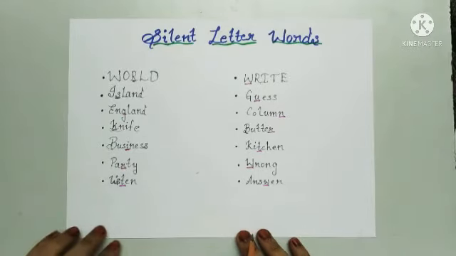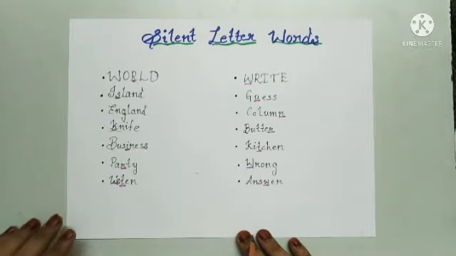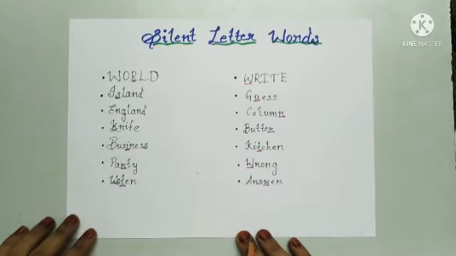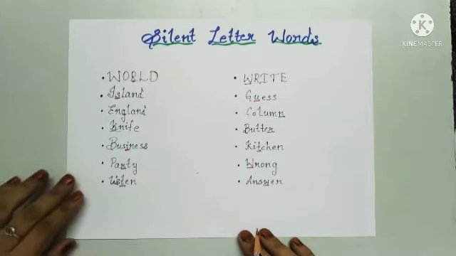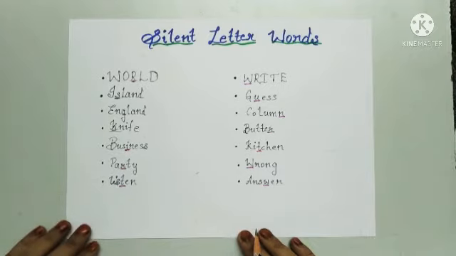Coming to the first one, it's world. Friends, we often say it is world. No guys, it is wrong. So R is a silent letter here. We are going to say world.